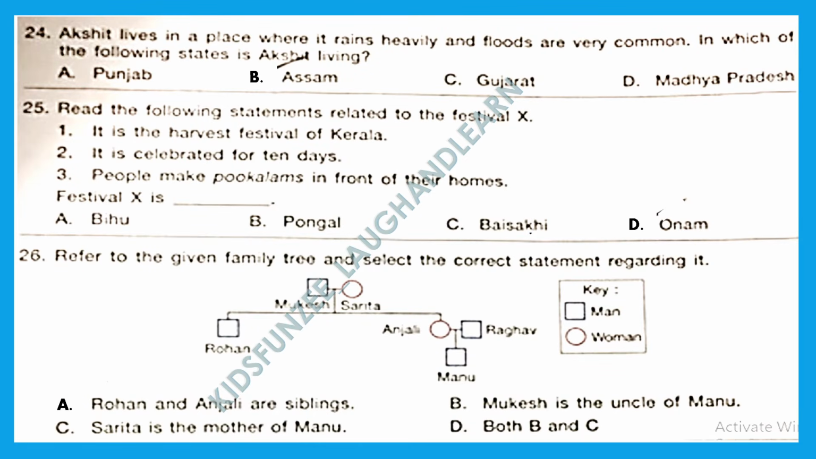Question 24. Akshat lives in a place where it rains heavily and floods are very common. In which of the following states is Akshat living? The right answer is option B, Assam.